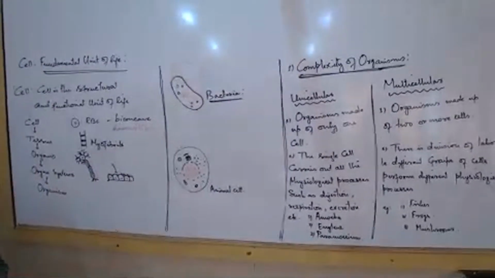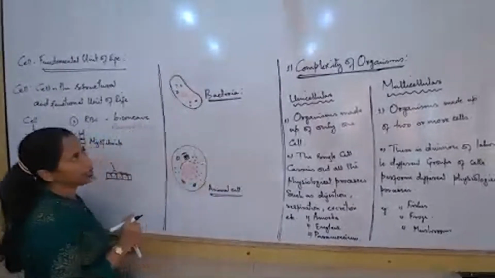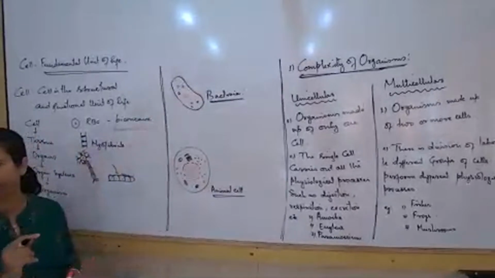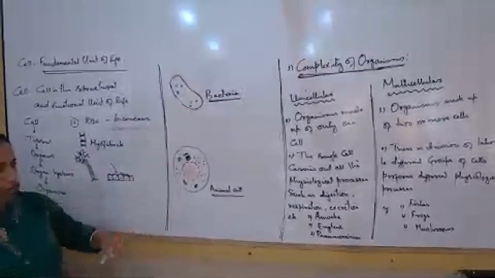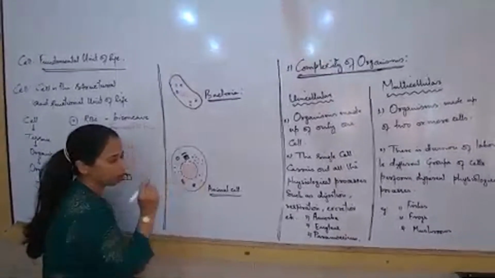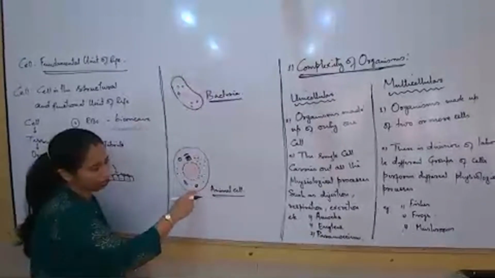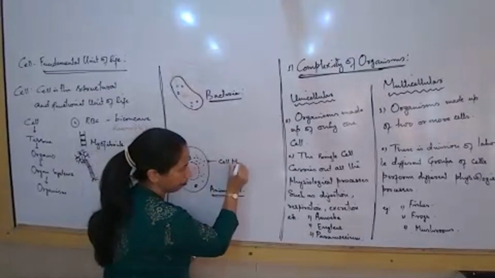Now, what you are supposed to focus on is the most important difference that you're going to find in these 2 diagrams. First of all, let us talk about our cell. The moment I talk about a cell, this is a complete cell. This part is known as the cell membrane.